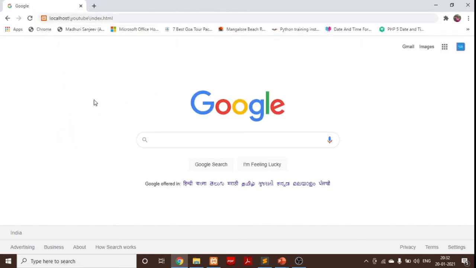What is happening here is that through localhost, I am making a request to my server. Localhost is requesting my server to search for this YouTube folder and open the index.html file. Again I am going to repeat this. Localhost is requesting the server to go to the YouTube folder and find the index.html web page.